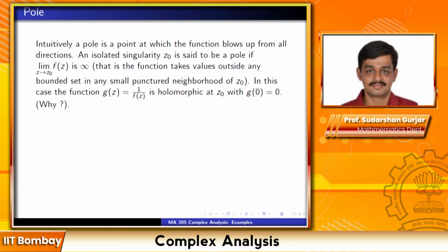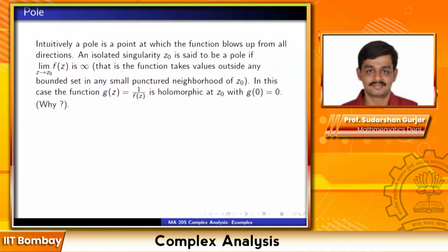No. See the statement again. The function takes values outside any bounded set in any small punctured neighborhood of z0. So if I choose any punctured neighborhood of z0, however small, the values that the function takes are outside any bounded set. So if I approach z0 in one direction, it will tend to infinity, right? But if it tends to infinity in some direction, that means it has gone outside any bounded set. Yes, sir.